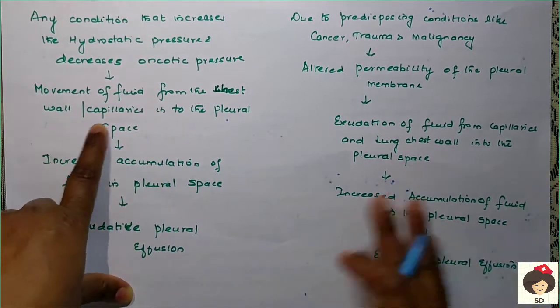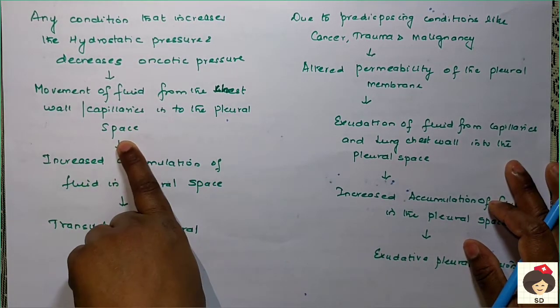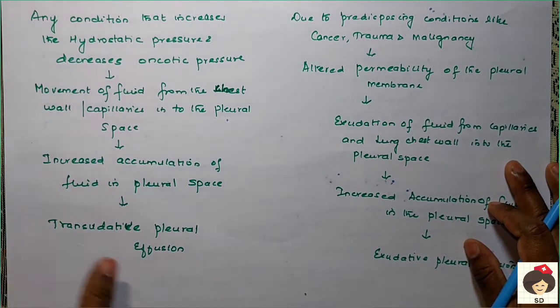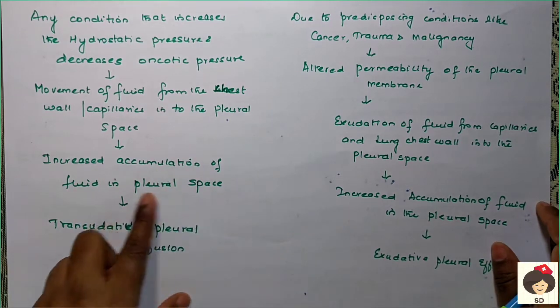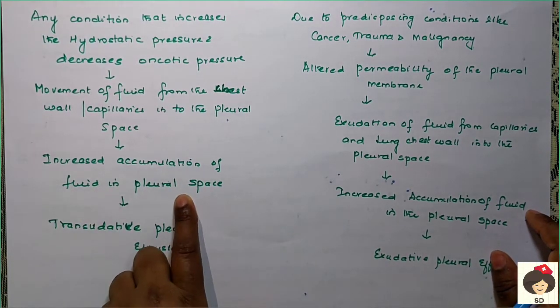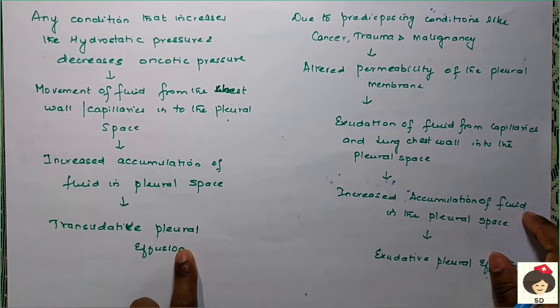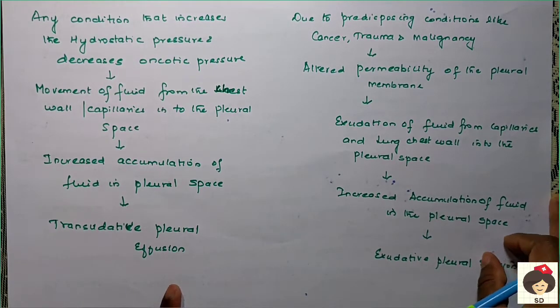Okay, from any of these areas, fluid will shift into the pleural space because the pressure is not maintained within the blood vessels. So when more fluid is shifting, there will be increased accumulation of fluid in the pleural space, which is called transudative pleural effusion.